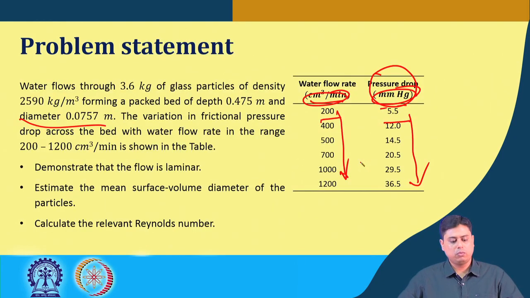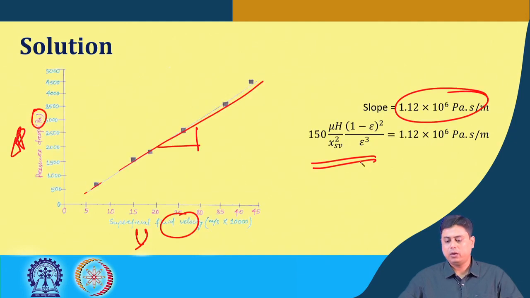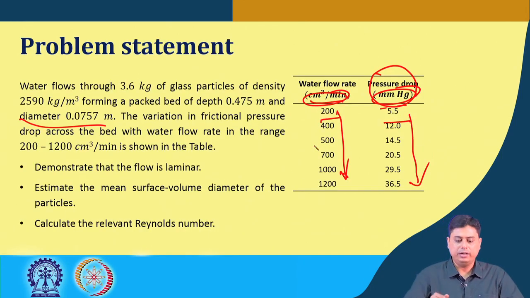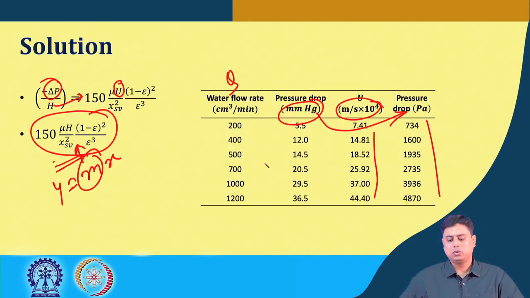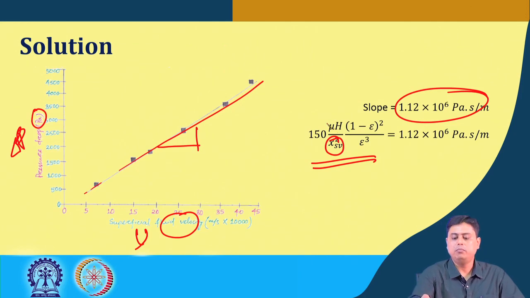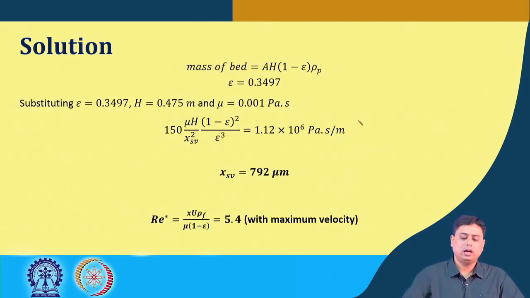The second question was to determine the surface volume mean diameter. In this question there is no direct mention of voidage. In this expression, mu is given and the height of the bed is known. This epsilon was not directly mentioned, but it is mentioned in terms of the mass of the bed.